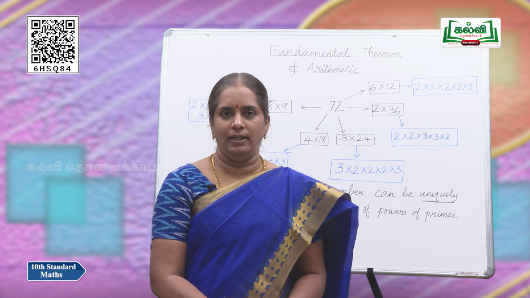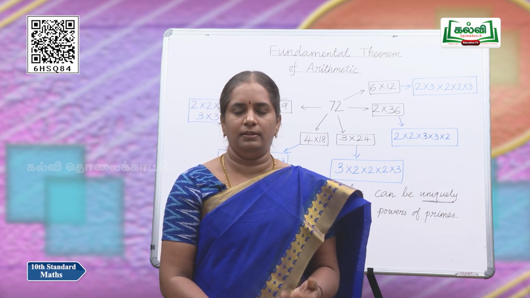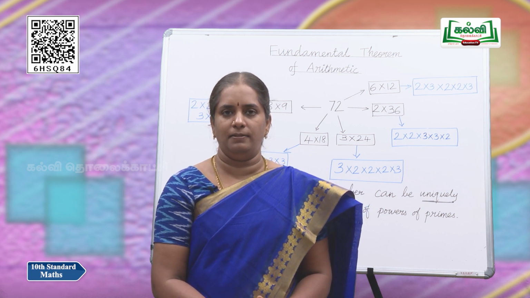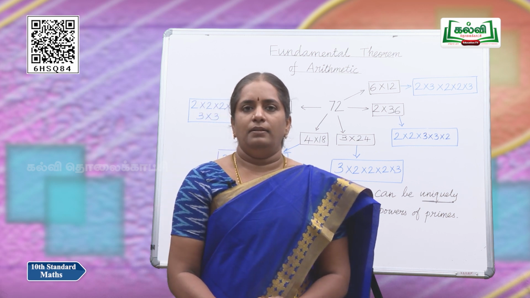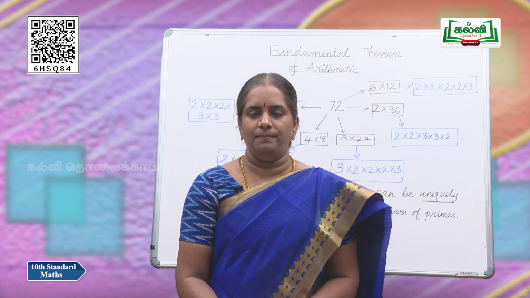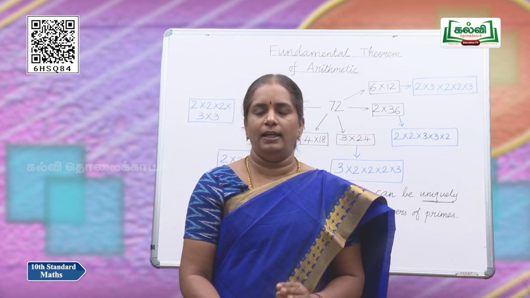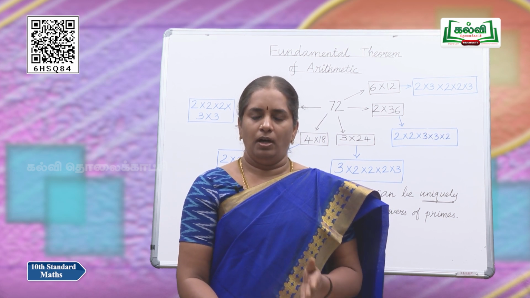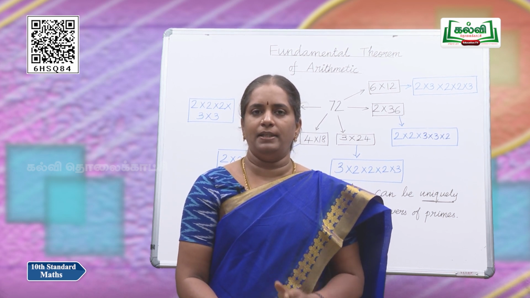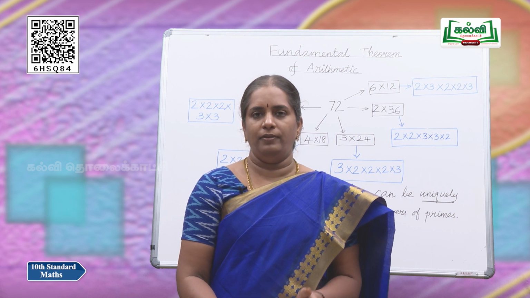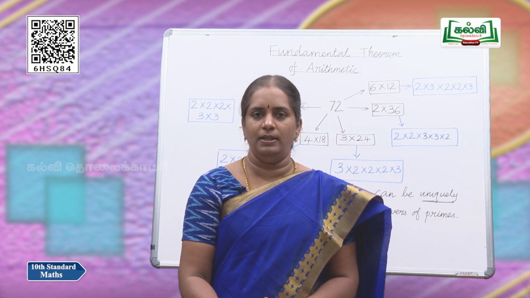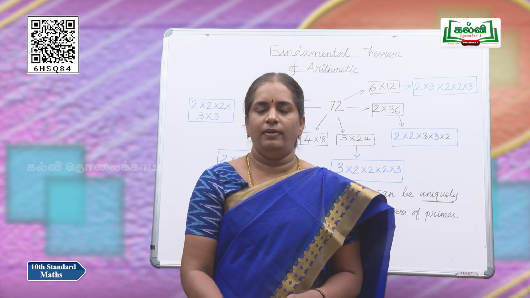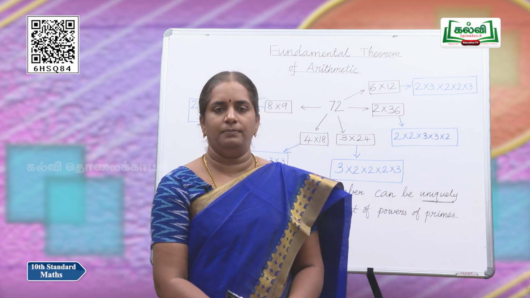The order may vary, but we will get the unique factorization. So, this can be generalized as any natural number except 1 is either prime or can be represented as a product of powers of prime numbers in a unique way. So, this is called the fundamental theorem of arithmetic.